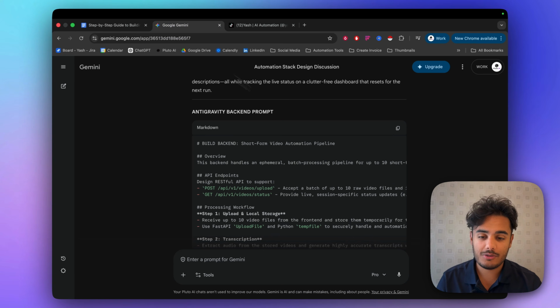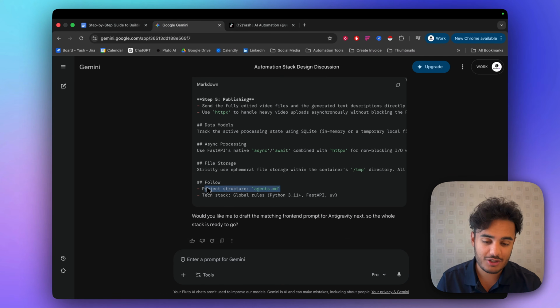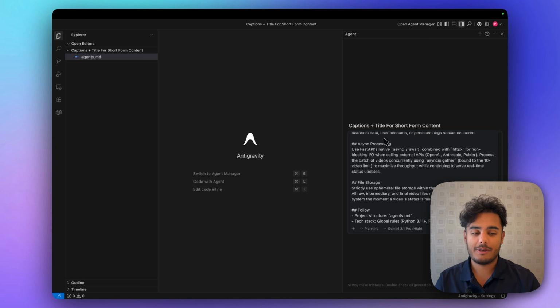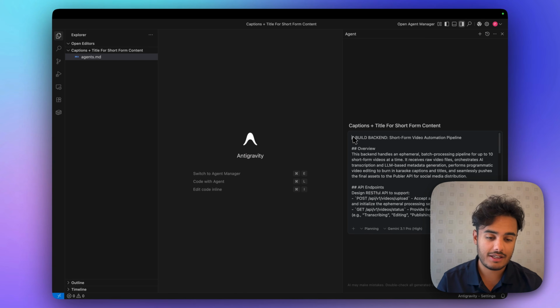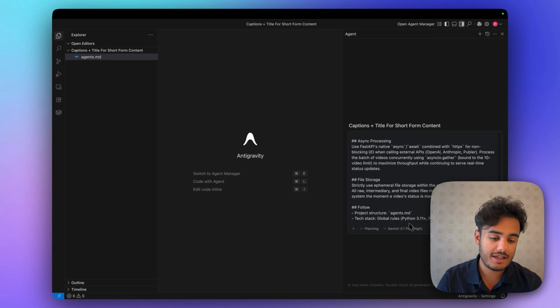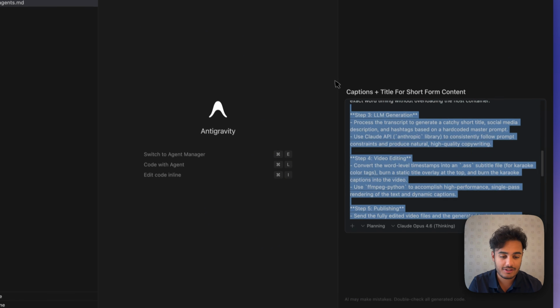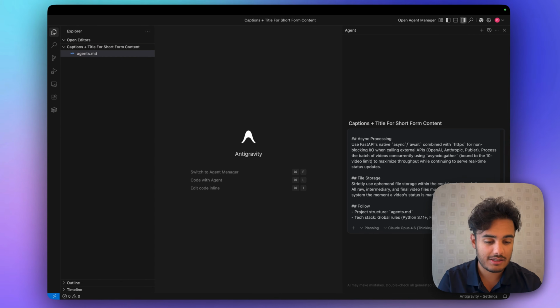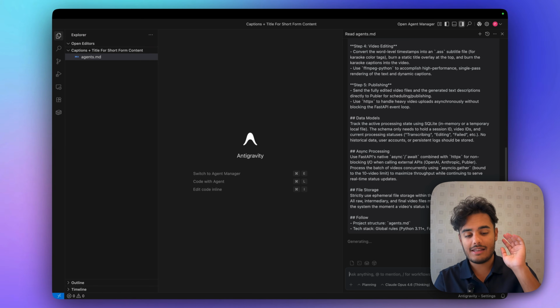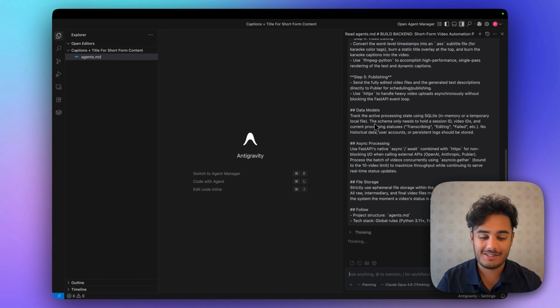And I'm going to flick back to Google Gemini, copy our backend prompt, and you'll see somewhere here it says project structure agents.md. I'm going to click paste, and I'm going to flick down to here and click read agents.md just to make sure it does that. And I'm going to click on Opus 4.6 Claude, and this is going to go and build out our backend. So let's click enter, and let's go and watch our AI coding assistant build out this entire automation for us.